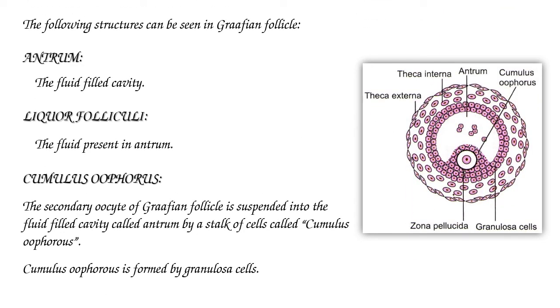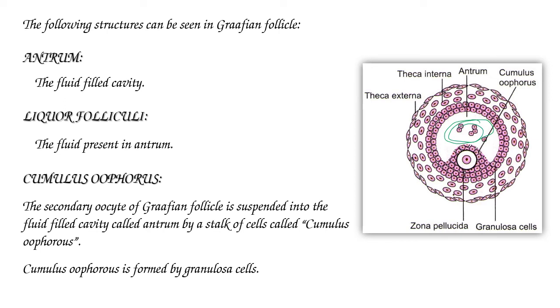The following structures can be seen in the Graafian follicle. Antrum. It is a fluid filled cavity called the antrum. So this region, this cavity, is called the antrum.